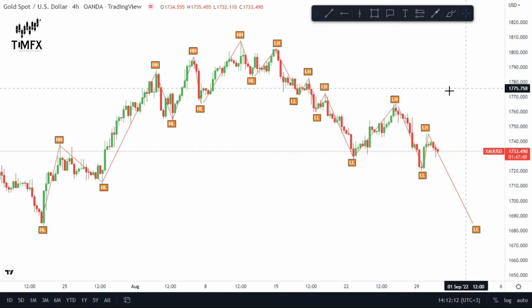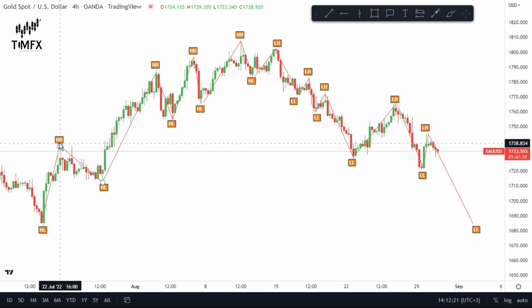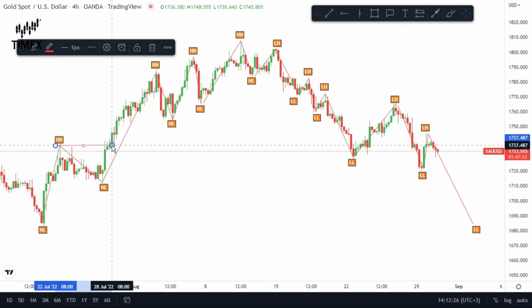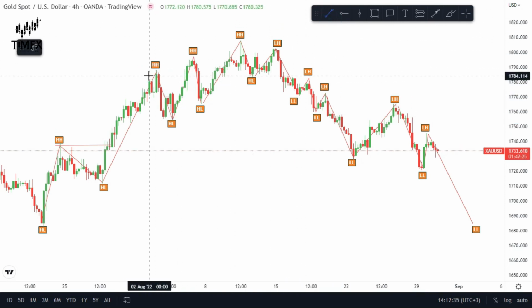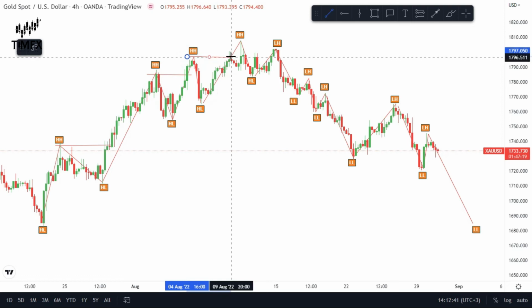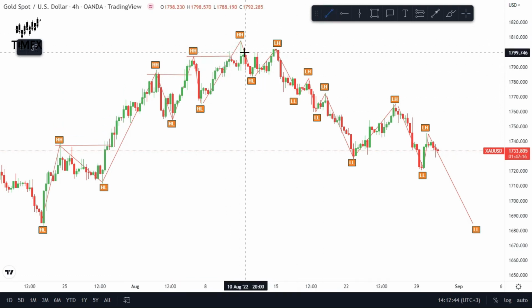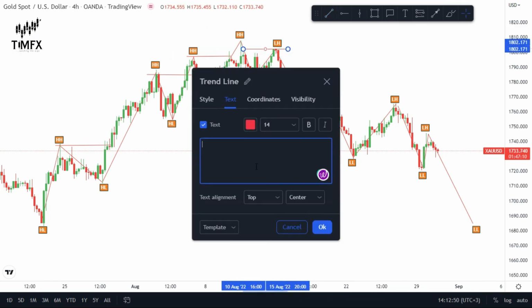So let me explain again based on what I've explained previously. So this is an uptrend, of course. We're expecting higher lows, then higher highs, higher highs. So have it in mind, there was a break of structure here. Then at this point here, there was a change of character. Call it CHoCH in the market.